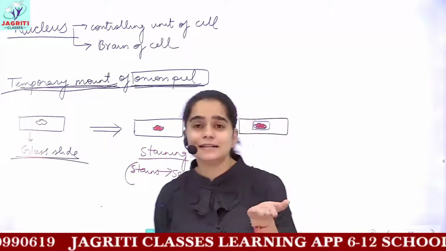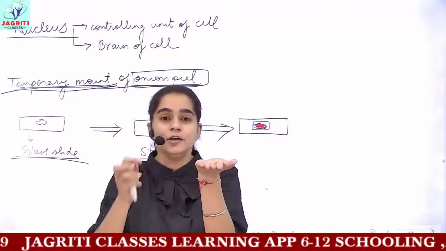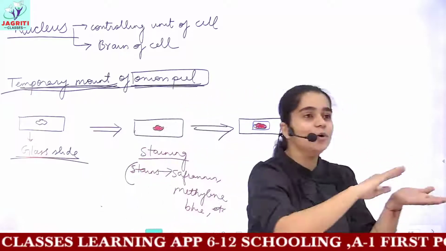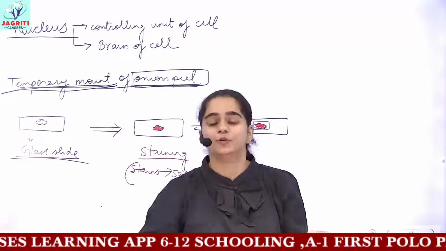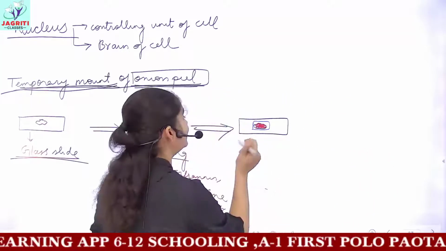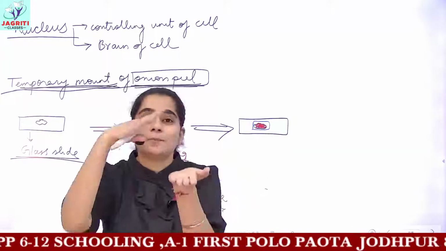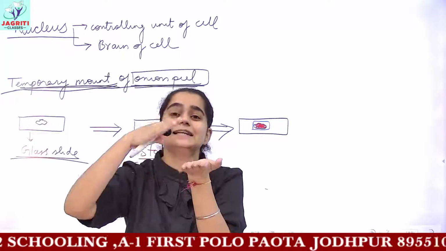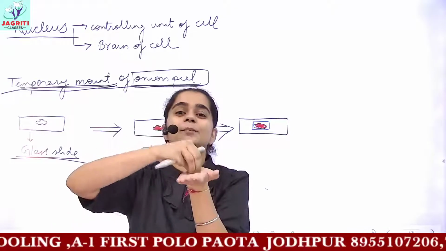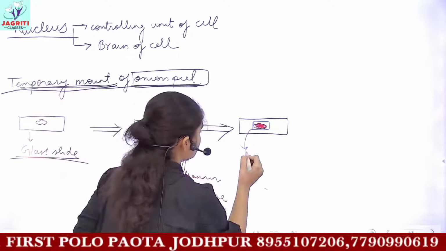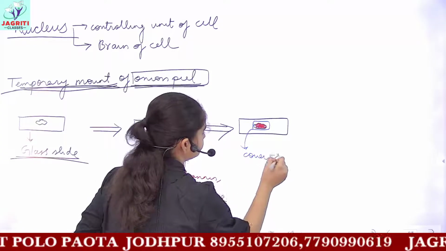Let's suppose you are taking a glass slide, you are putting your material, and whenever you walk towards the microscope, your material may fly away or drop off. So to prevent this, you put a cover slip, and this cover slip keeps your material at the given particular place. So what we put here is a cover slip.